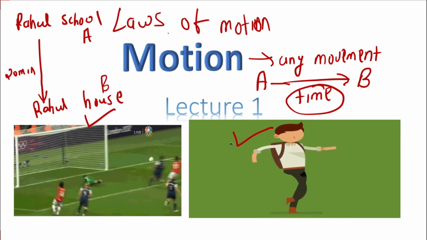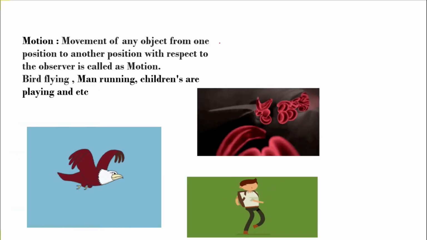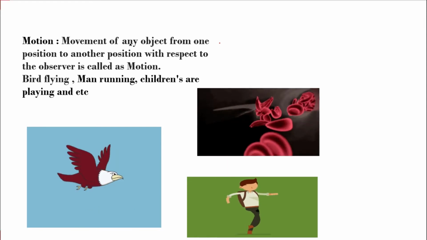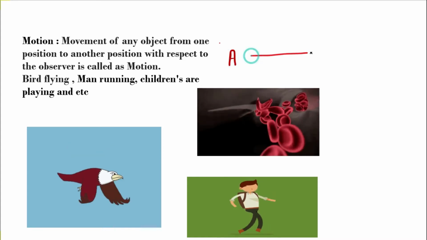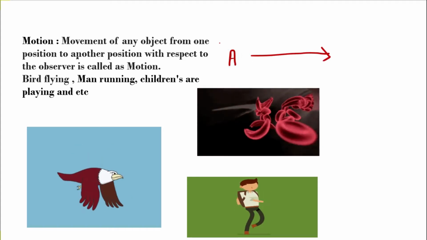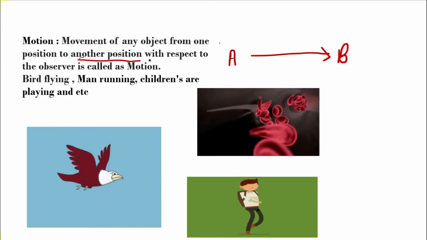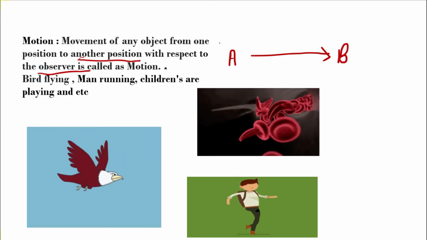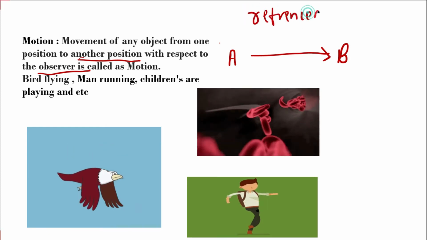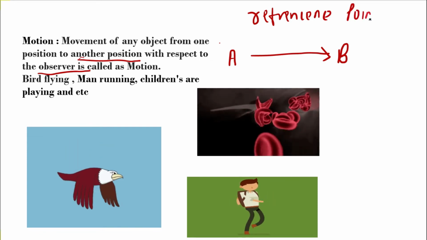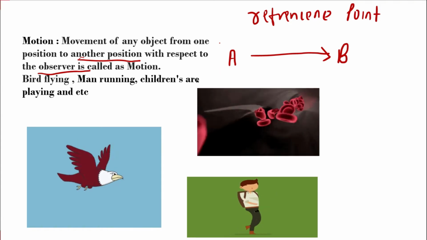Let's go with the proper definition. The definition says that movement of an object from one position, let's take the position as A, to another position, let's take the other position as B, with respect to an observer. Observer is also called reference, students. Observer को हम reference भी बोलते हैं, reference point हम बोलते हैं उसको, जो हम डिटेल में पढ़ेंगे नेक्स्ट वीडियो में. But for the time being, just understand what is motion.